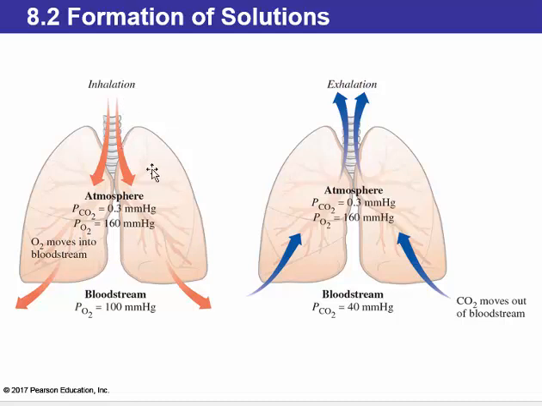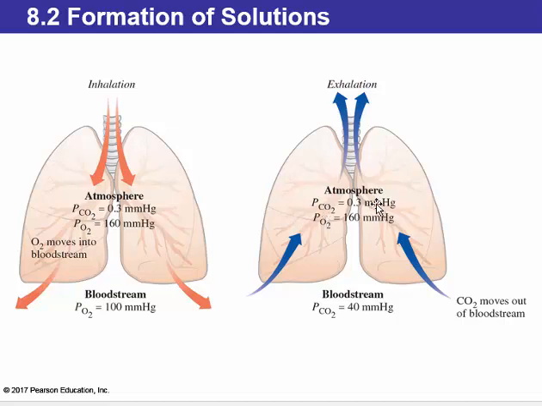When we inhale oxygen into our lungs, oxygen becomes dissolved into our bloodstream, and that's because our bloodstream has a pressure of oxygen of 100 millimeters of mercury. Since atmospheric pressure of oxygen is higher than that, the higher pressure of the oxygen causes more oxygen to dissolve in the bloodstream. Let's look at carbon dioxide.